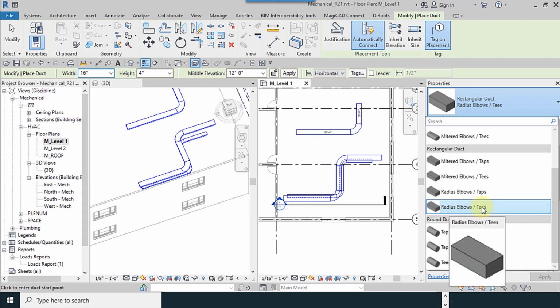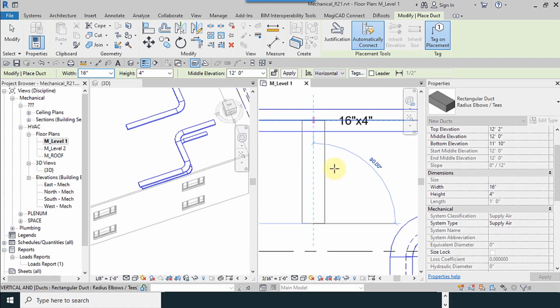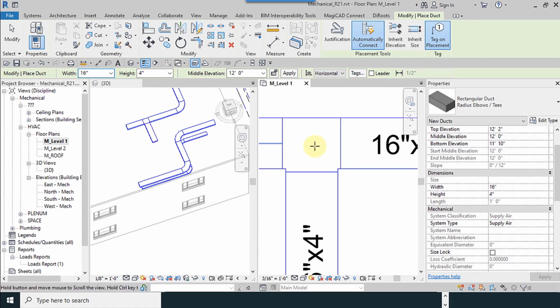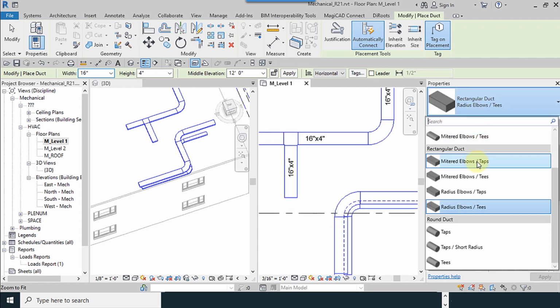I use these radius elbows, and it is used for 3-way ducts, exactly like this. So there's a 3-way duct.